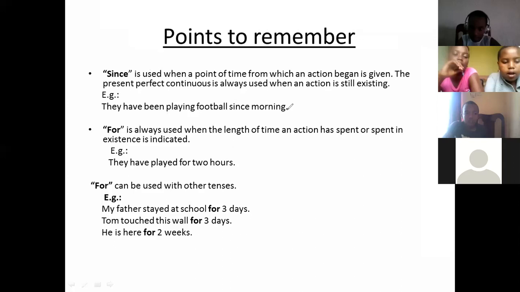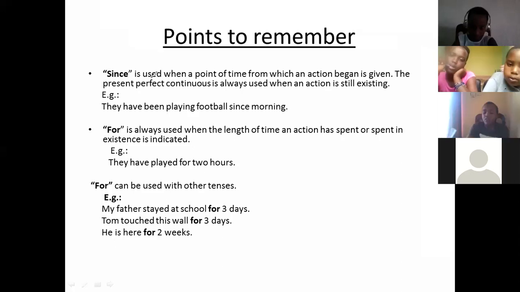This is used when we want to show the starting point. We use "since" when we want to show the starting point of the action. For the tense, it depends on the question given there. If the tense given in the question is present continuous tense,